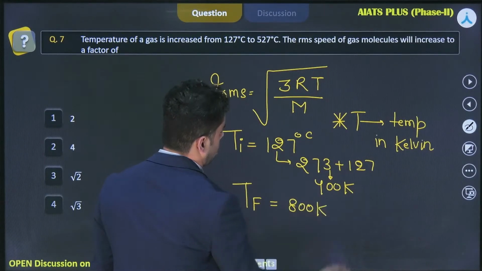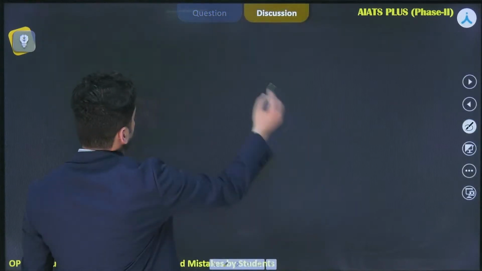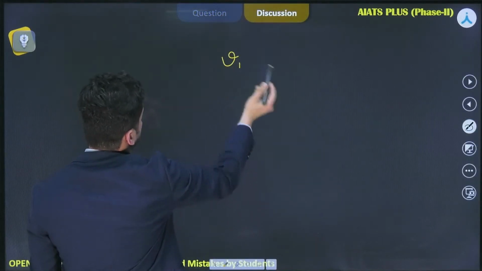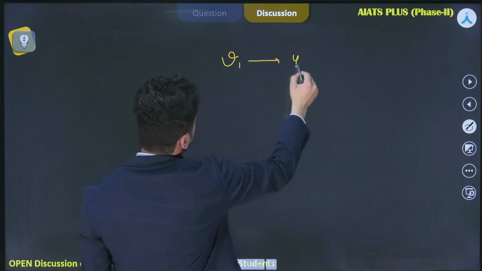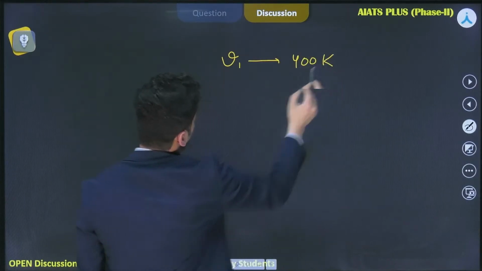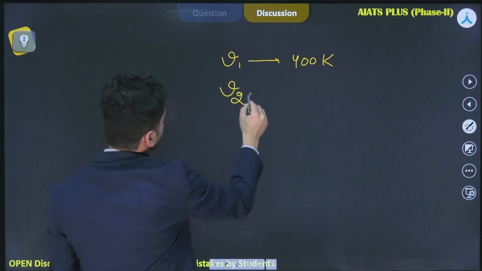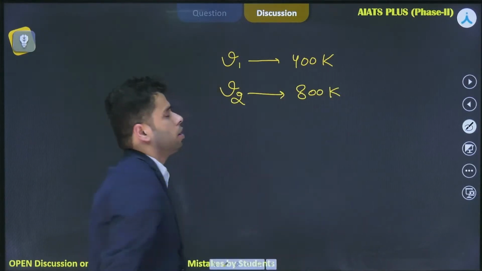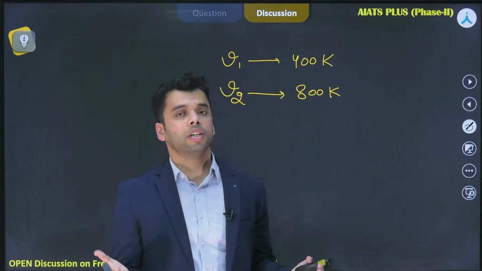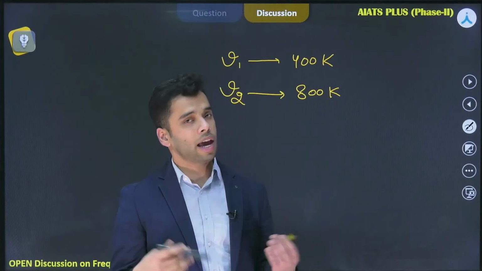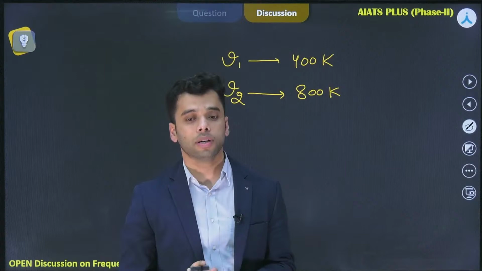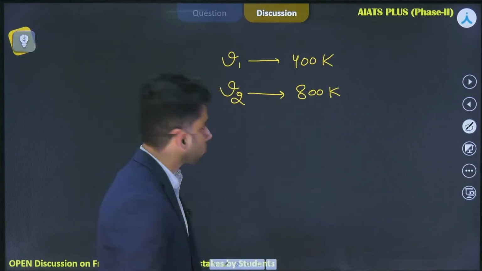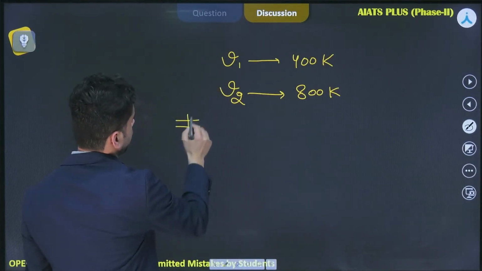Right. Now, if I try to compare that, let me assume that V1 is the RMS velocity corresponding to 400 Kelvin, and V2 is the RMS velocity corresponding to 800 Kelvin. Right. So the gas is same. R is a universal gas constant, so it is going to remain constant. The gas is same, so the molar mass is also going to remain same. So the only thing that is varying over here is temperature.